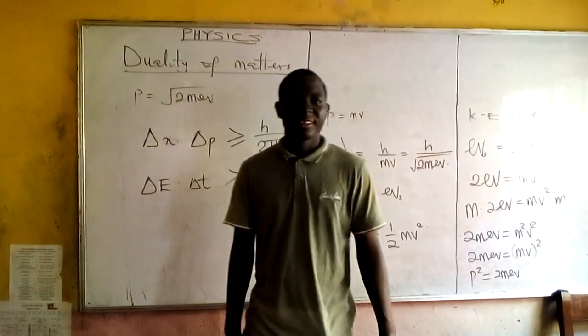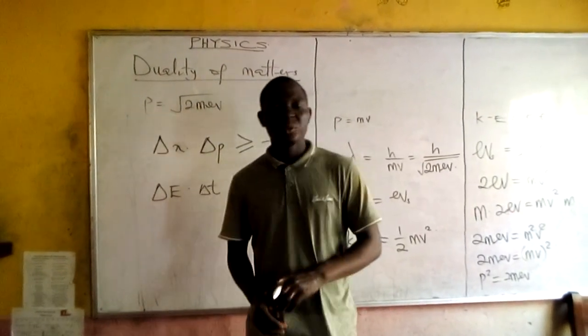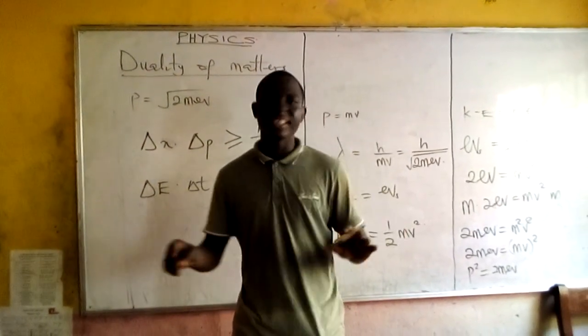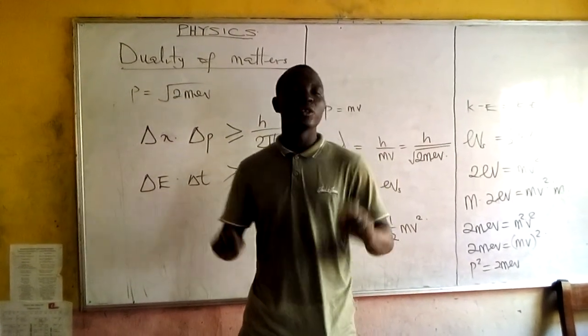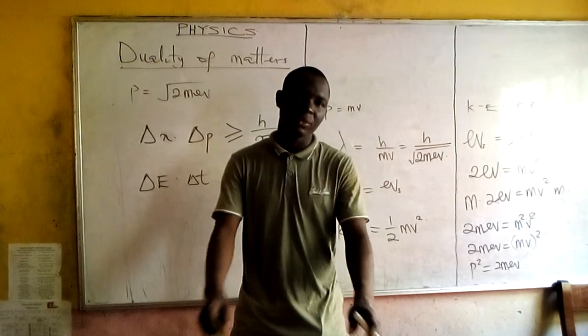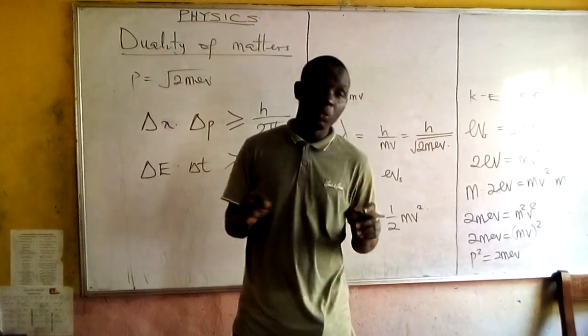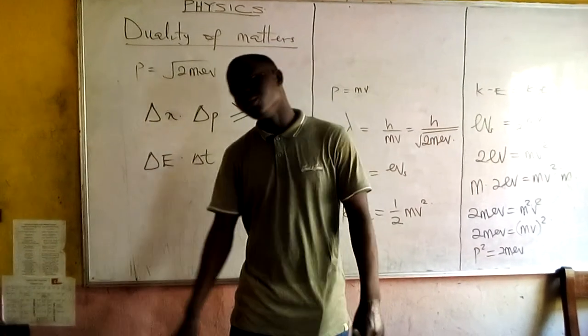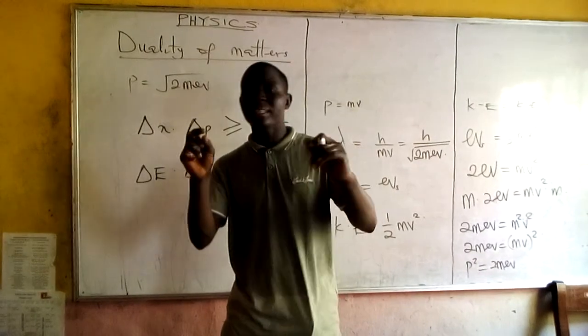So we have actually discussed duality of matter. We say that matter can behave in two ways. Matter could behave like a wave or like a particle. If matter behaves like a wave, it has the properties of a wave. And when matter behaves like a particle, it has the properties of a particle.